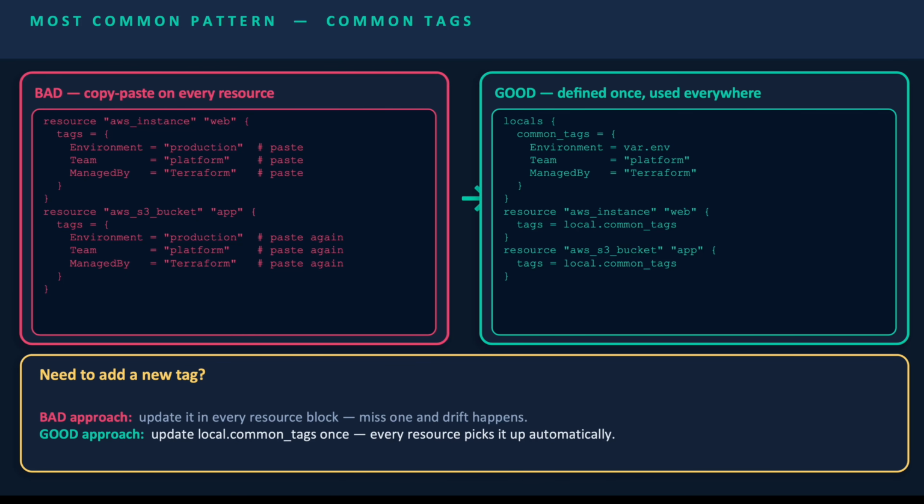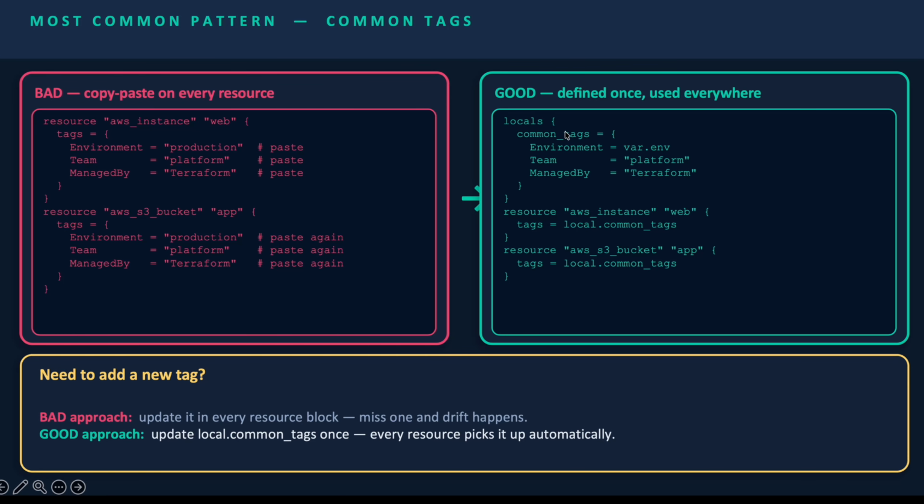So the most common pattern is common tags. This is the most common real world pattern. So pay attention. If you are creating a resource, aws_instance web, and give the tags environment production, team platform, managed by Terraform, and just paste it as is, and the same for the S3 bucket, you have pasted it again. But this is bad practice. Instead, define the resource aws_instance, and give your local name. Same for the other resource, and create a separate locals block with the common tags.